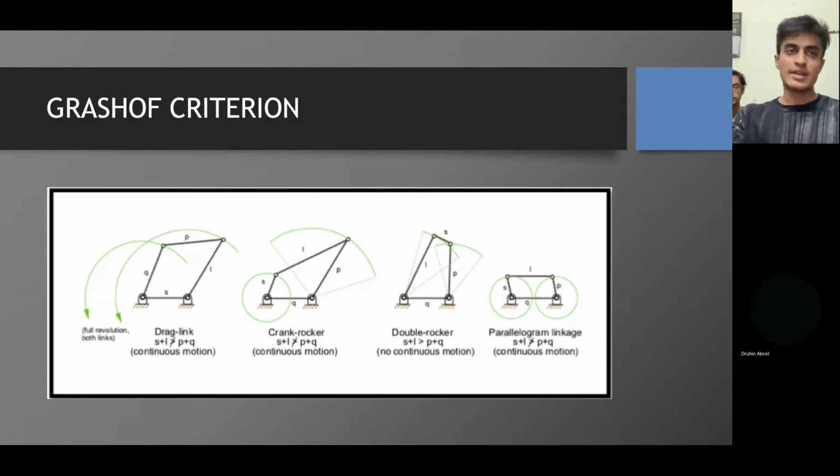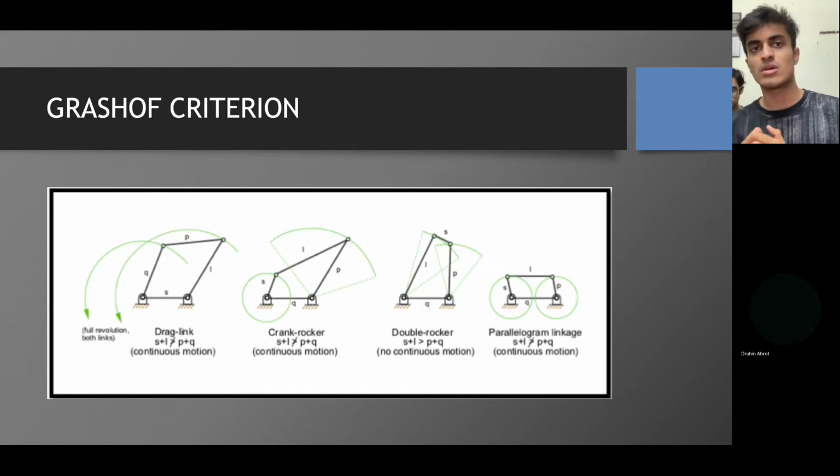Moving on to the Grashof criterion, we have displayed 4 cases here. In the first case, there are 2 cranks which can make complete rotation, that is the 360-degree rotations, and the crank rocker mechanism is a 4-bar mechanism in which the minimum length can make complete rotation, and the other link that you can see, that is P, can only oscillate to and fro, and it is a rocker.